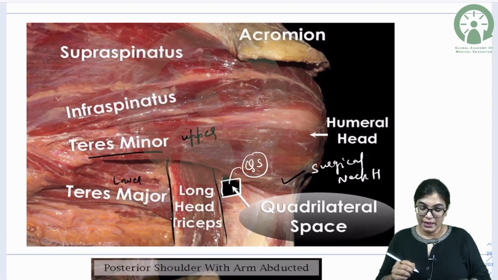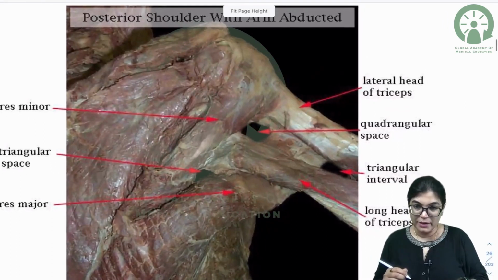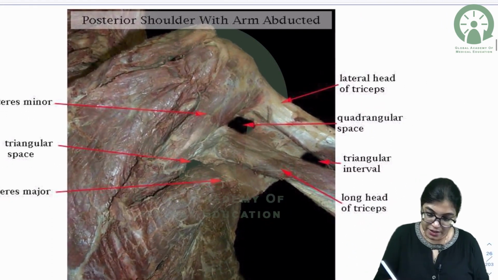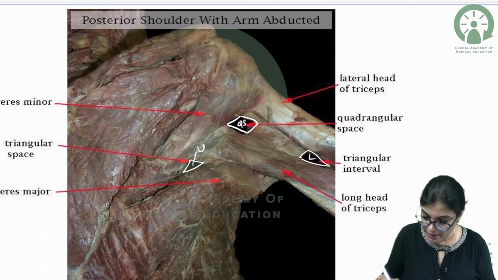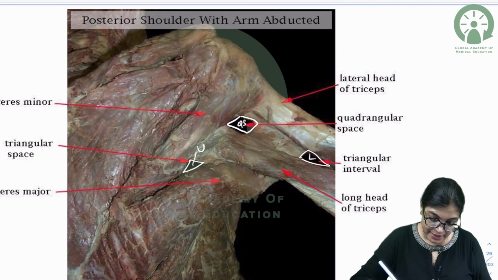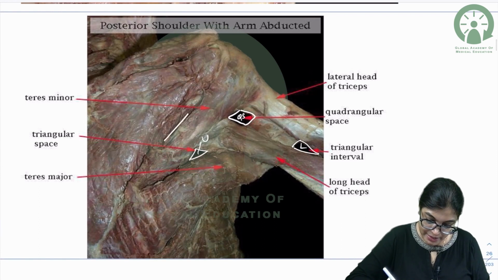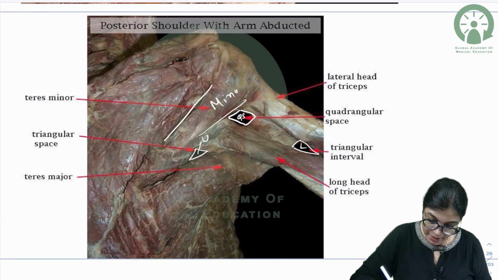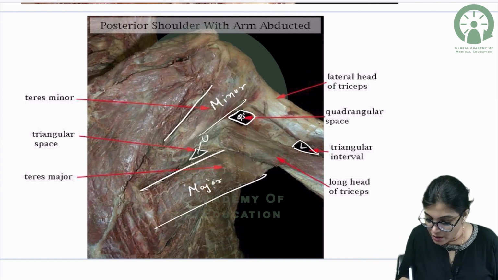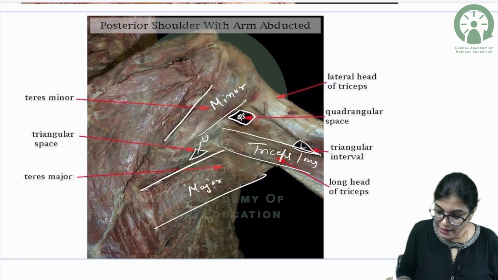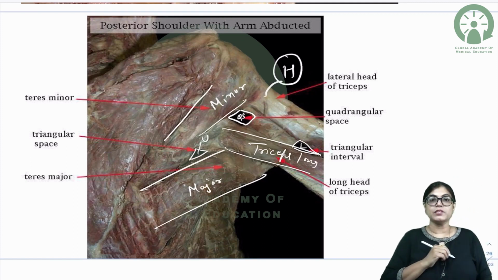Done. Now, one more cadaveric dissected image, as you can see here, we have got the quadrangular space, this is the upper triangular space, U for upper, and this is the lower, L. We can see the dissected muscles. So this is the teres minor muscle above, we have got the teres major muscle below, we have got the long head of triceps, and this bone which you are seeing, H for the humerus bone.